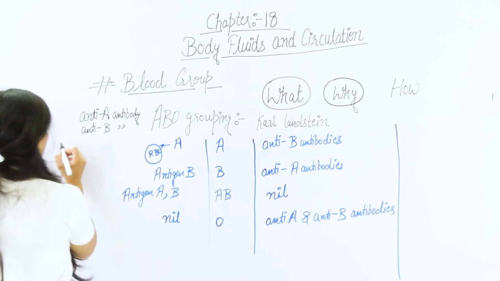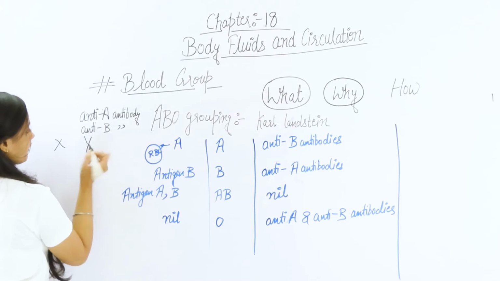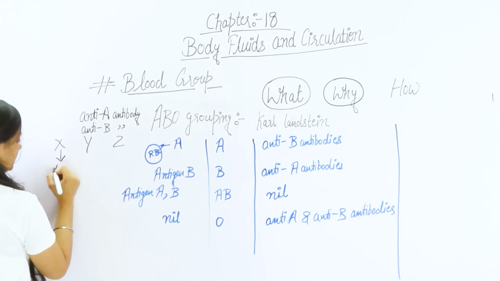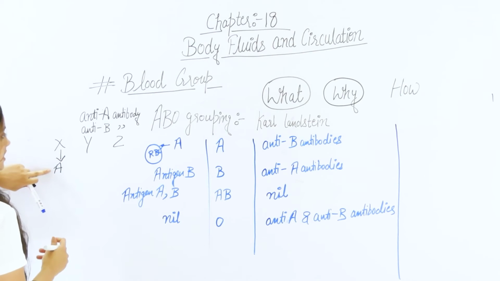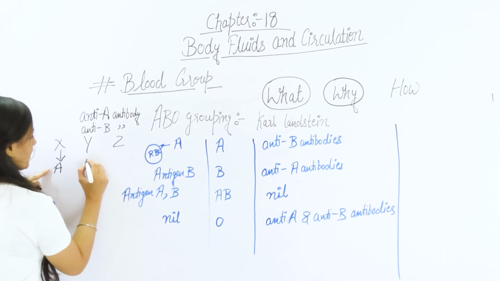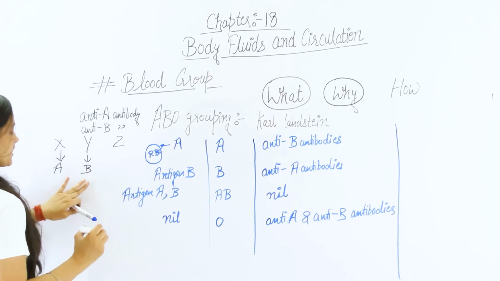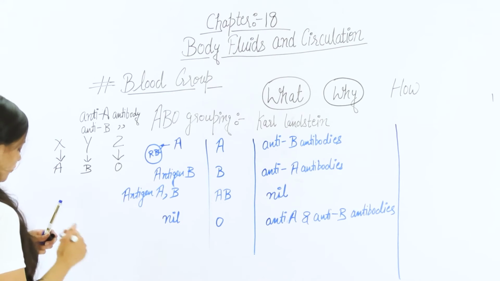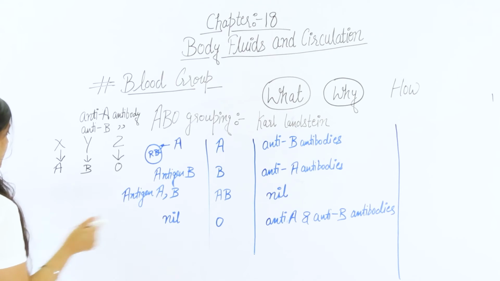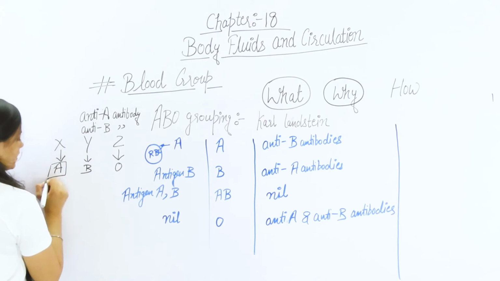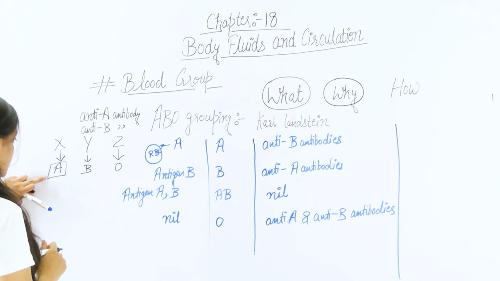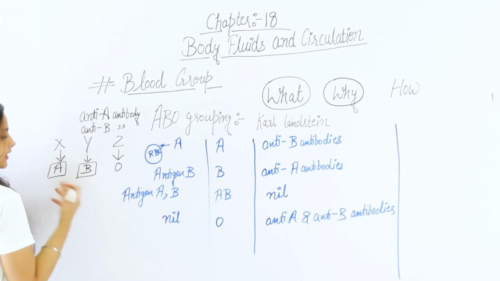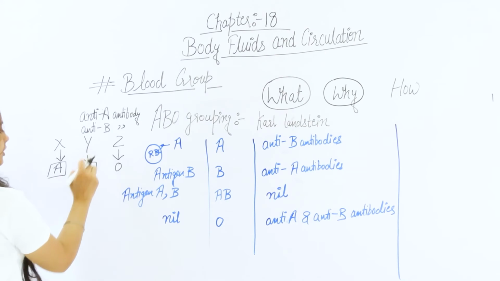Let's assume there are persons X, Y, Z. The person X has the blood group A. It means it has antigens for A. And the person Y has blood group B. It means it has antigens for B. The person Z has blood group O. Now see here, if person A needs blood, can he accept the blood from the person having the blood group B?